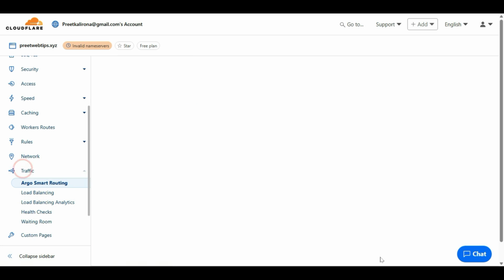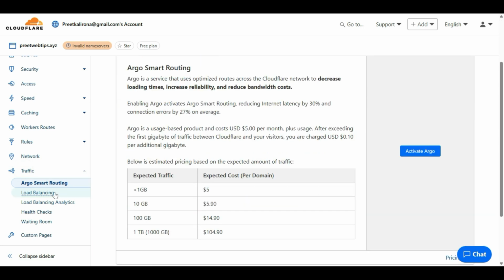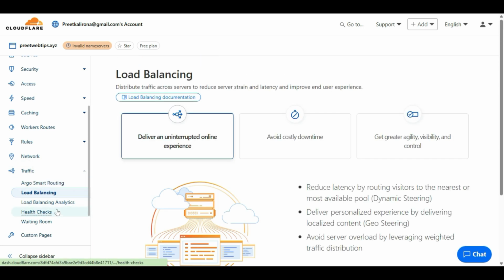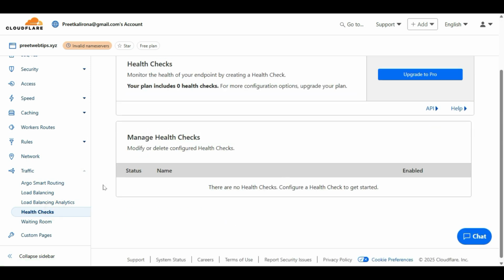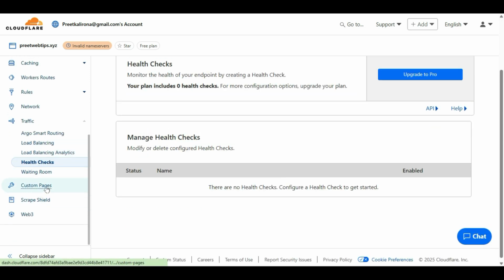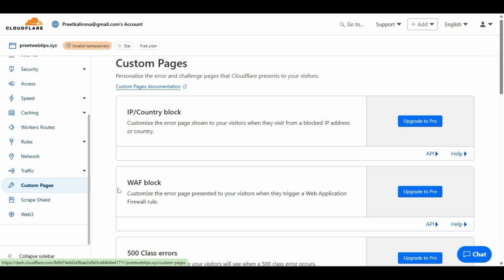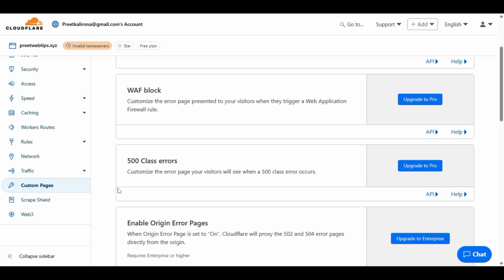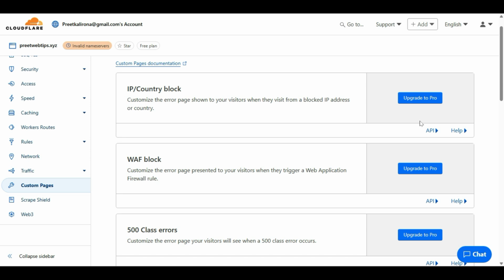Let's go to traffic, load balancing, health check. All are premium. Custom page, you have IP country block. You can block any country, so they will not be able to access your website.